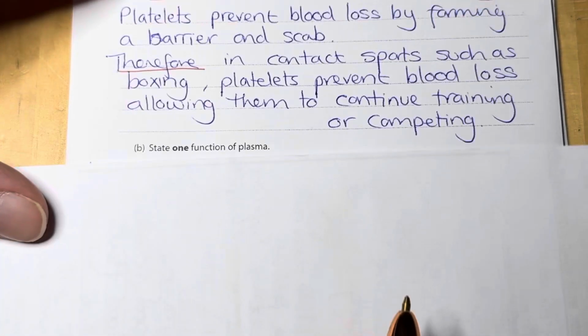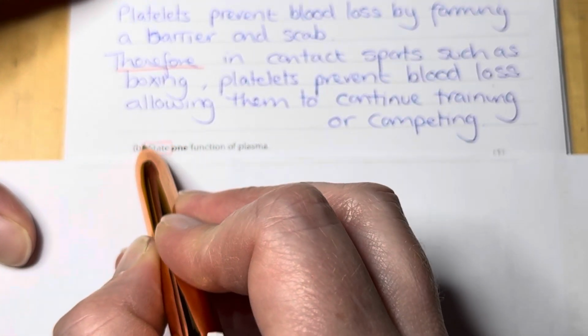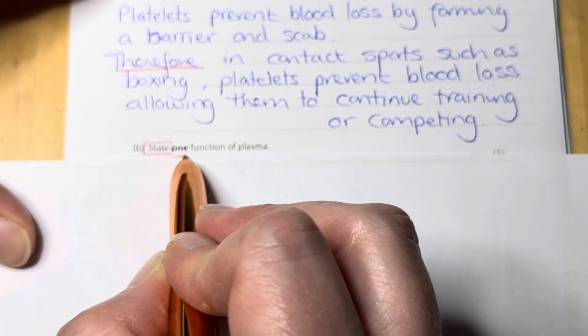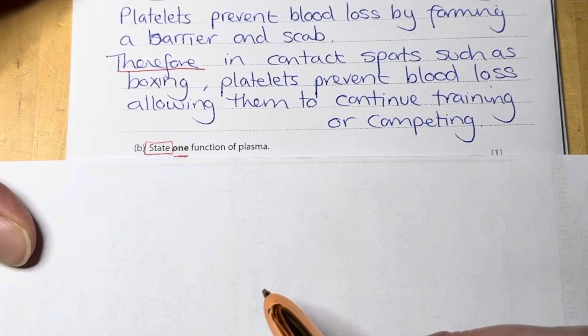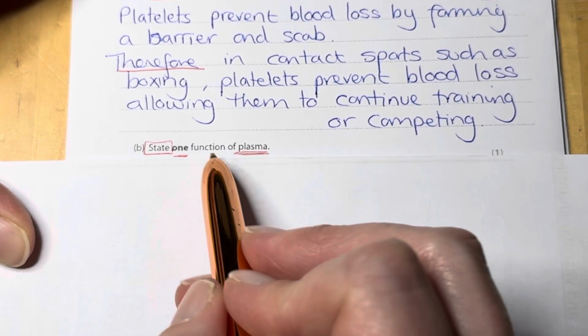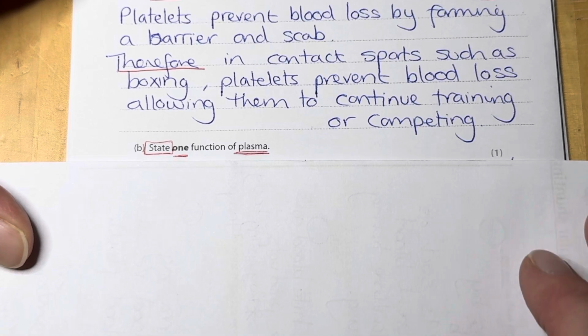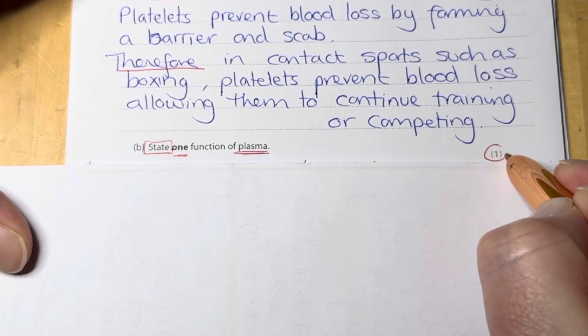Right, part B, state. So we're going to box that command word, state, and underline in bold, function of plasma. Now just recapping that word function, that means the job that it does. And for this question, it's worth 1 mark.